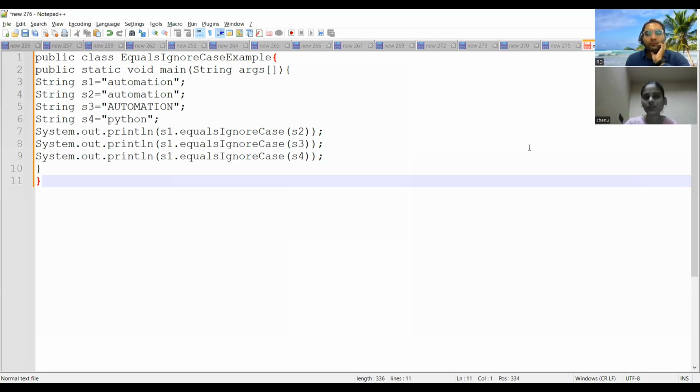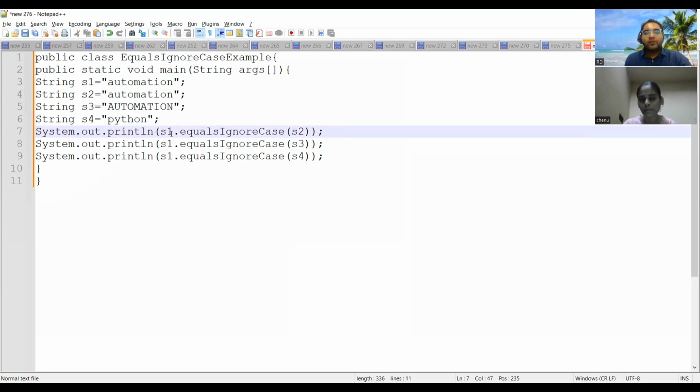It will print as automation, sir. This seventh line. Same, it will print as automation, I think, sir. Okay, okay. So whenever you have equalsIgnoreCase, the output is in the form of Boolean. It's true or false, yes. No worries, no worries.